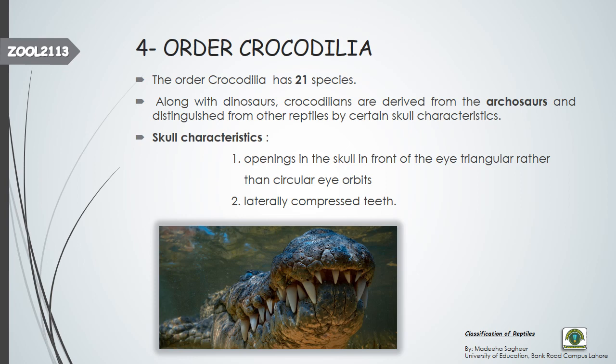One skull adaptation is their eyes. If we see their skull, they don't have circular eye orbits, they have triangular eye orbits. And secondly, they have laterally compressed teeth. Here you can see the teeth. Laterally means sidewise, so they are compressed on the sides. These are the two main characteristics that distinguish them from other reptiles.